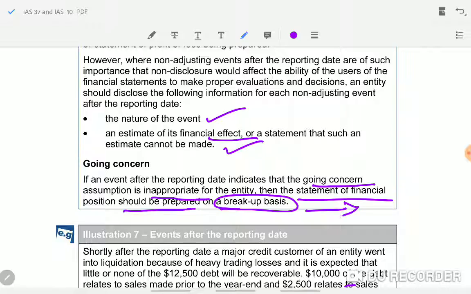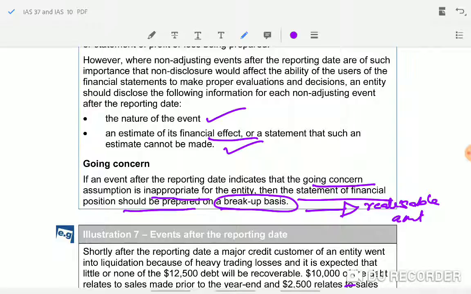Breakup basis means you are going to close down the business. Assets and liabilities will be shown at their realizable amounts, that is, the amount at which assets will be sold and the amount at which liabilities will be settled. Because there is no more business.